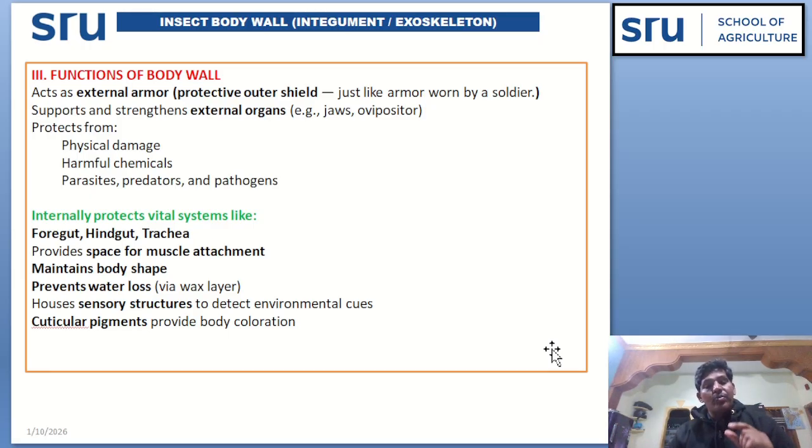It also provides space for muscle attachment, maintain body safe, prevent water loss due to the presence of the wax layer, houses sensory structure to detect environmental cues, cuticular pigment provide body coloration.